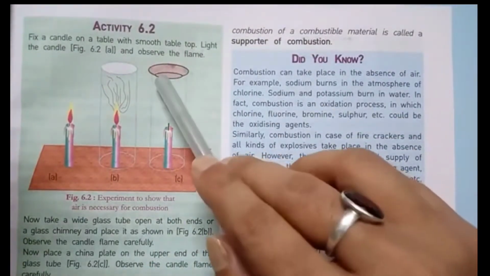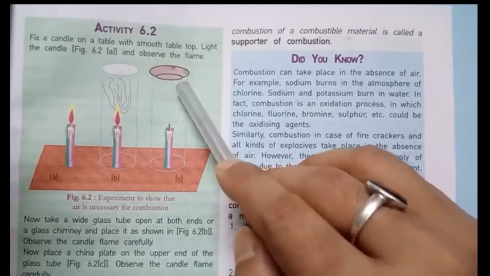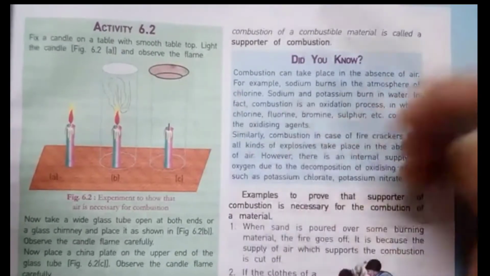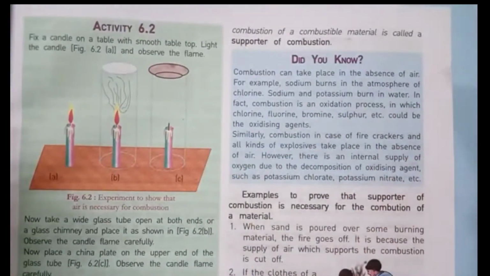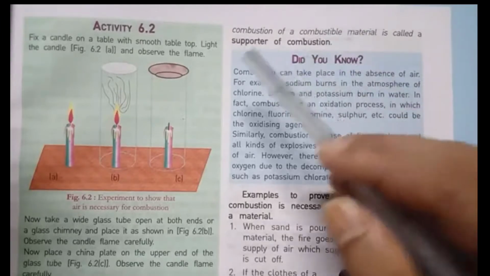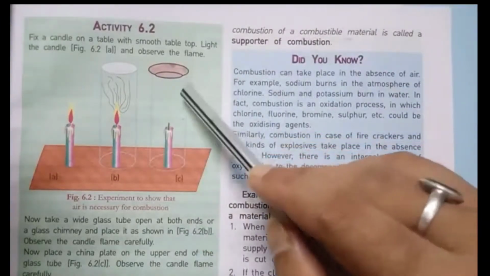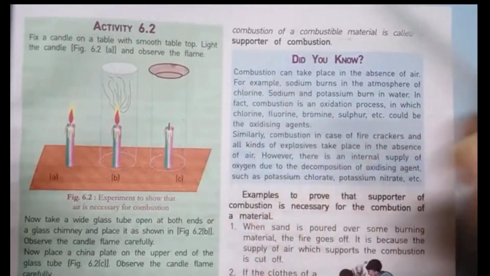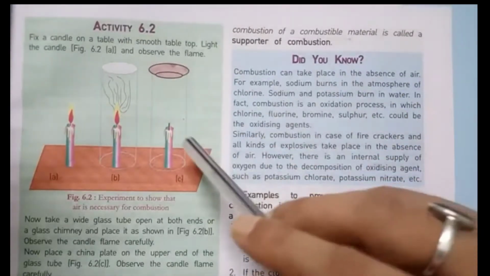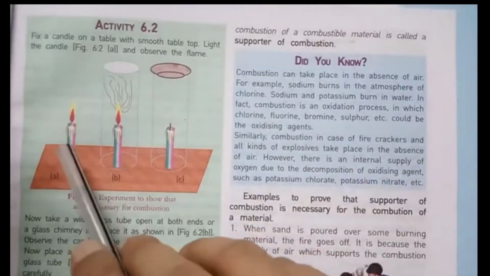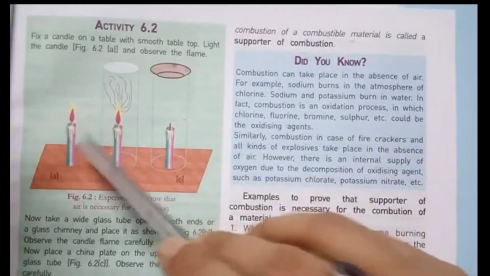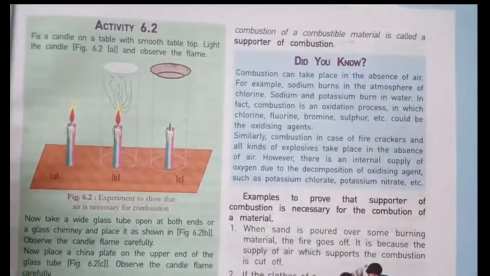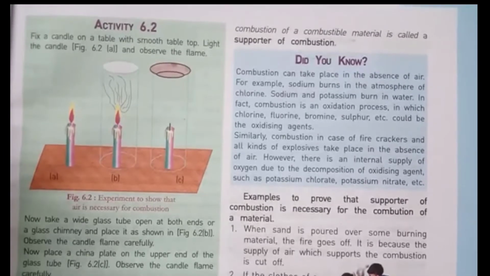This indicates that for burning, air is required, which means oxygen is required. When this side of the glass is closed with some material, some metal or some solid thing, the supply of oxygen or air to the flame is cut off. That's why the candle is put off. But in this case, this is not happening, because these two candles are continuously getting oxygen or air. This indicates that air is necessary for burning.